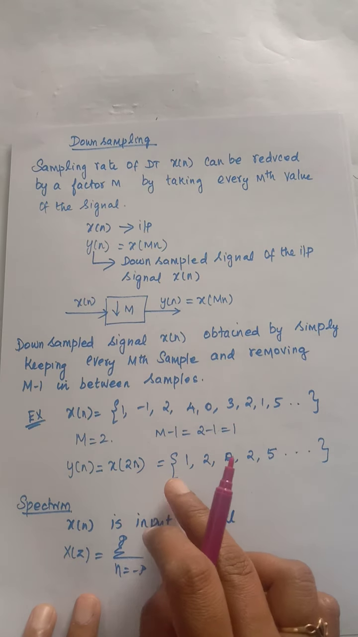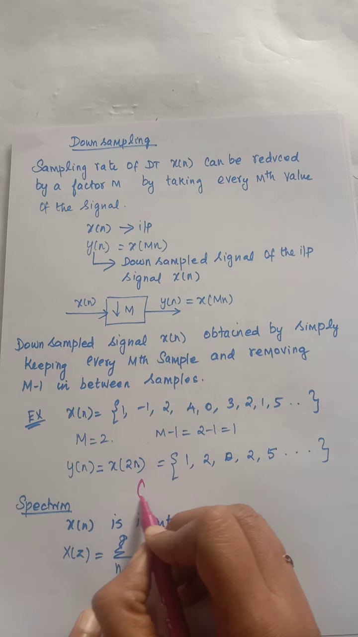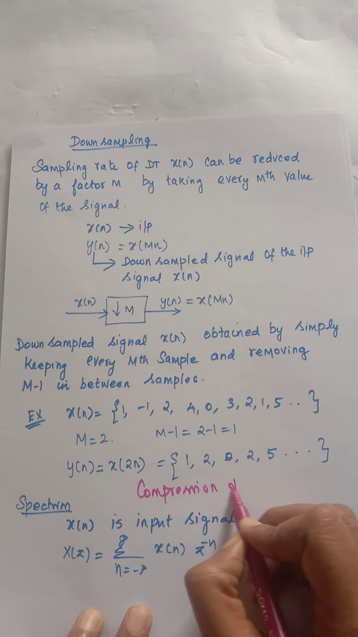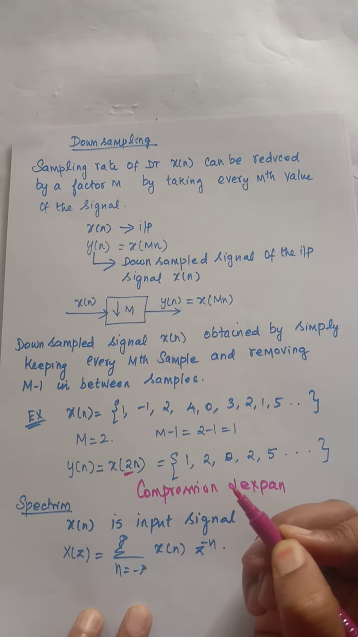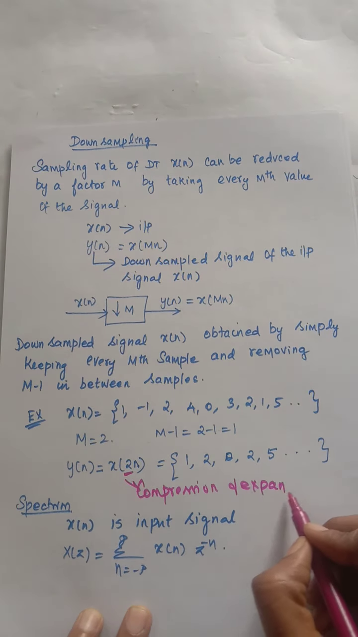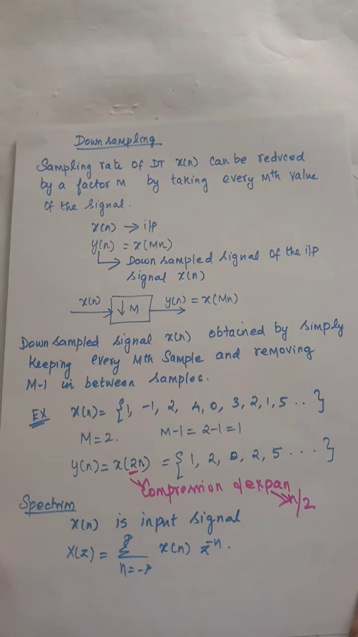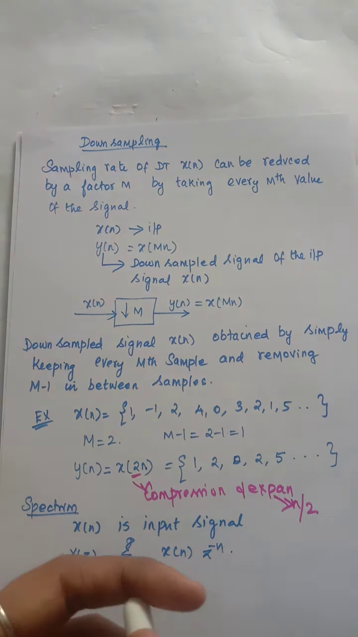We have already discussed this concept in signals and systems in the name of compression and expansion of a signal. If you are multiplying by a factor of 2 like this, the signal will get compressed. If you are having a factor like this, what will happen? The signal expands. That we already discussed. The same concept applies here, but here we are going to discuss it in terms of sampling rate.